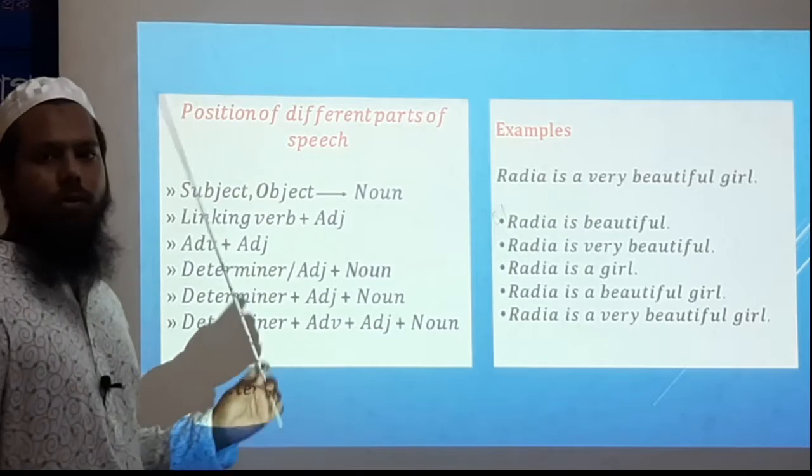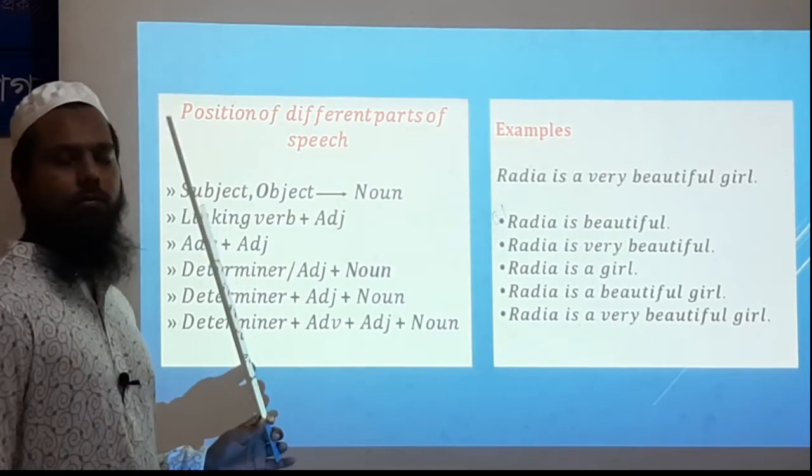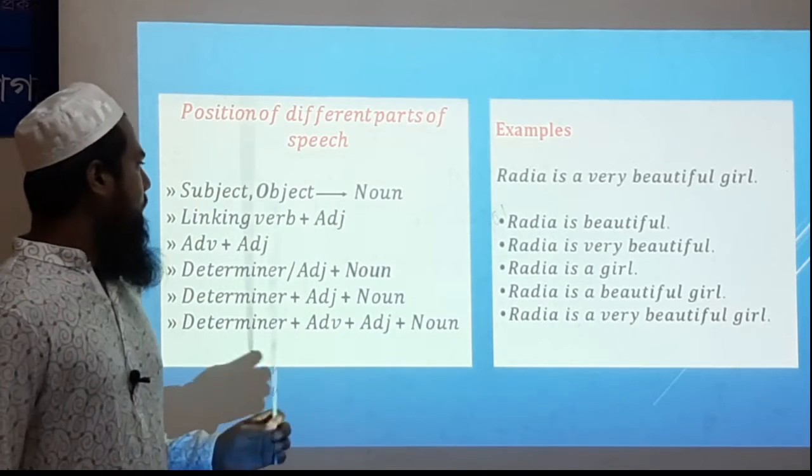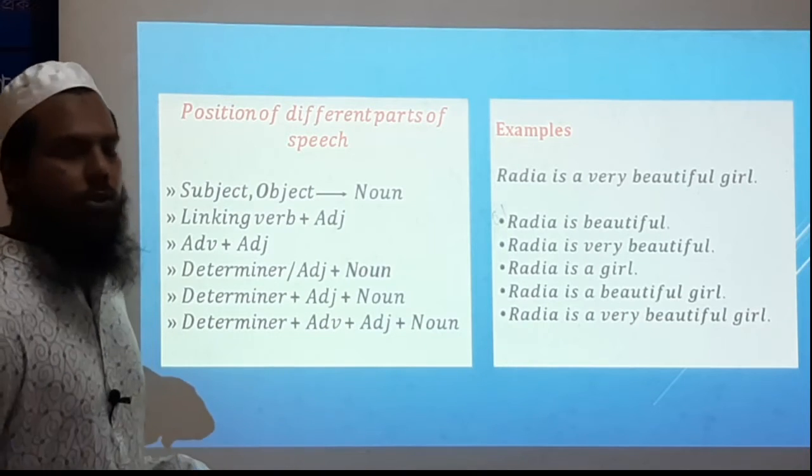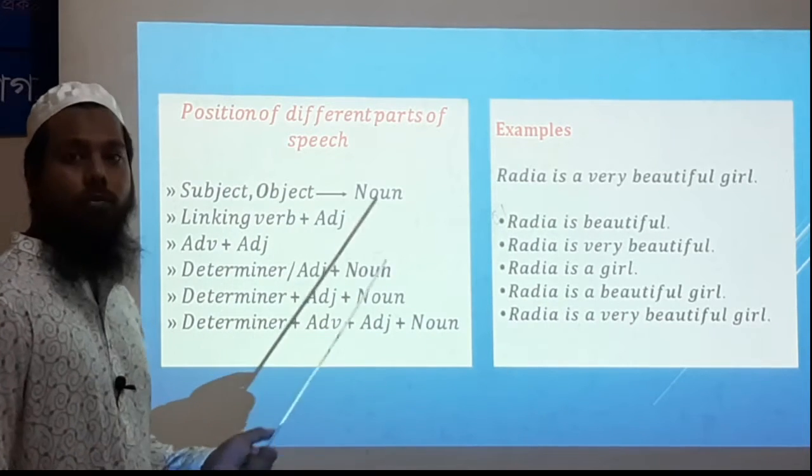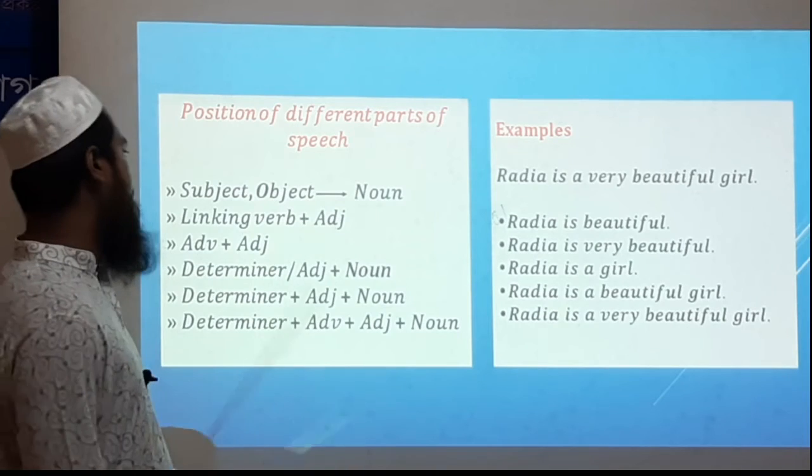We have to know these things very, very well, and it will help us to solve our problem correctly and properly.